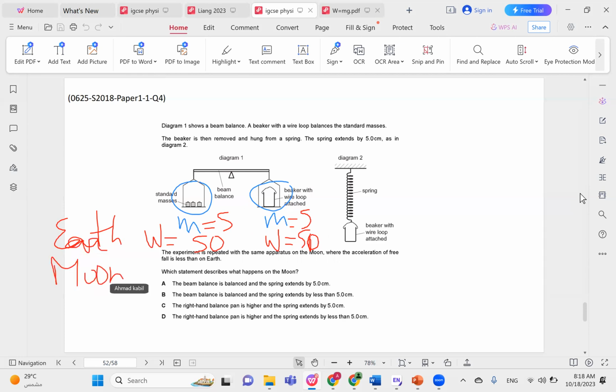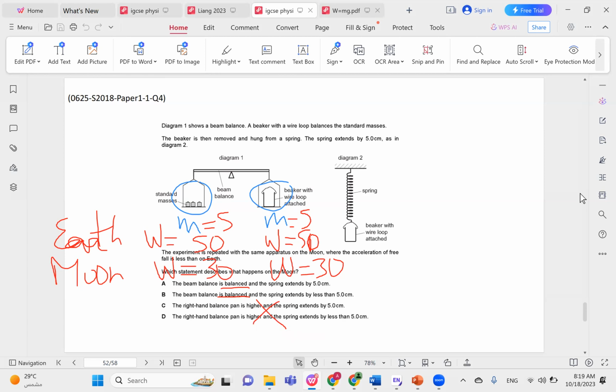The Moon has a smaller gravitational field, so we expect the weight, for example, to be 30. But we also expect the weight to be 30 on the other side, because they have the same mass and they're both exposed to the same gravitational field. So even though their weights decrease, they decrease by the same amount. They have different weights from Earth, but equal weights to each other. So we expect the beam to be balanced. So C and D are incorrect.